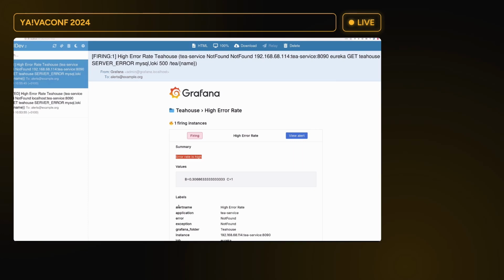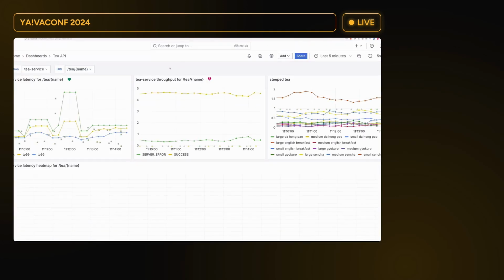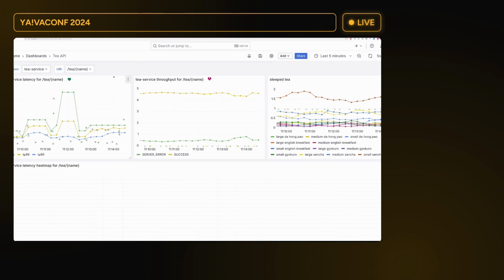I got an alert. So let's look at the metrics. If I refresh the metrics, we can see that the heart here is broken. But let's go through each of those parts separately.